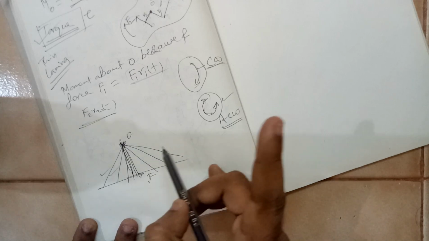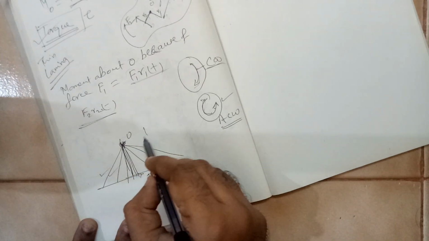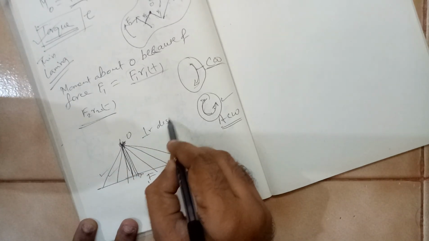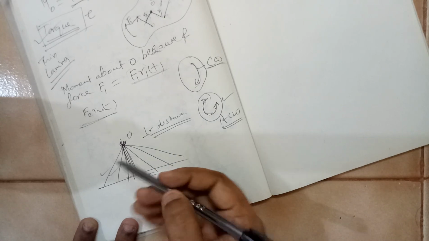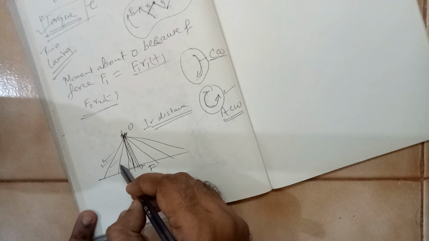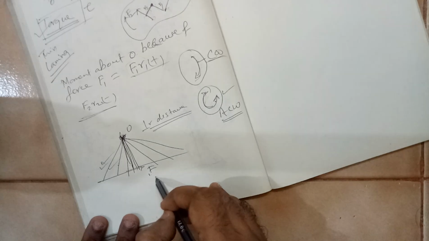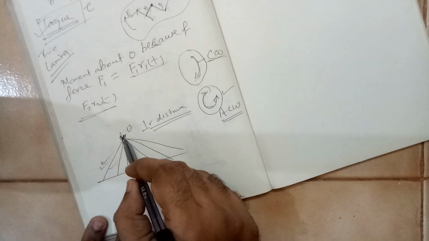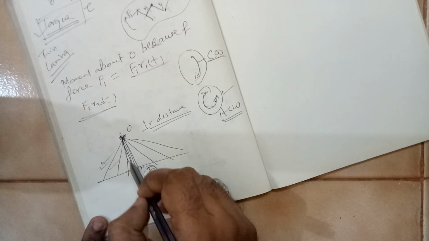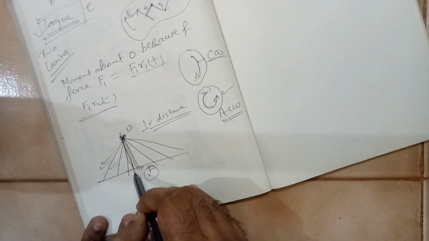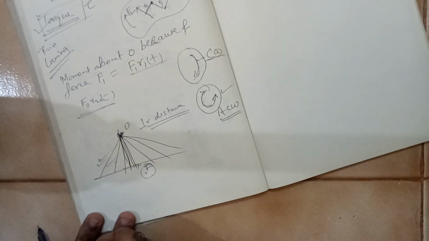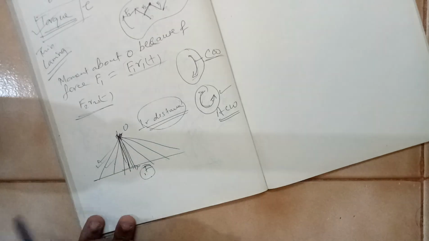There will be only one least distance, and that will be the perpendicular distance. Otherwise it will create confusion. You can put this distance, this will be D1, this will be D2, this will be D3, and so on. So how is moment defined? Moment is defined as force multiplied by the least distance between the point and the force. So there is only one distance, which is the perpendicular distance.